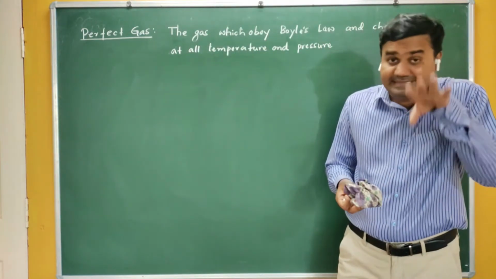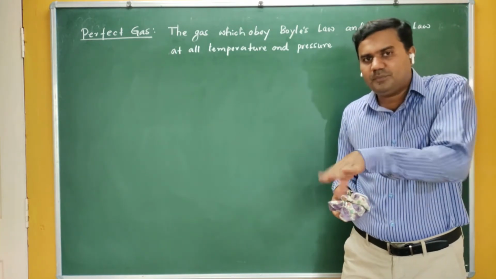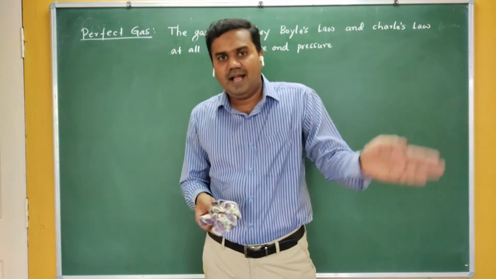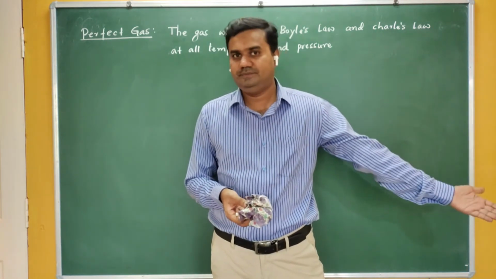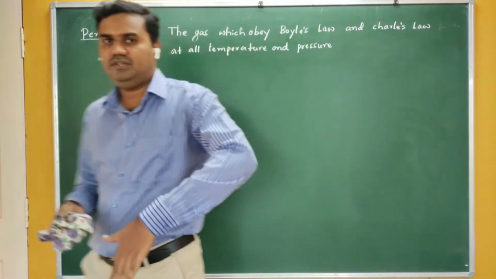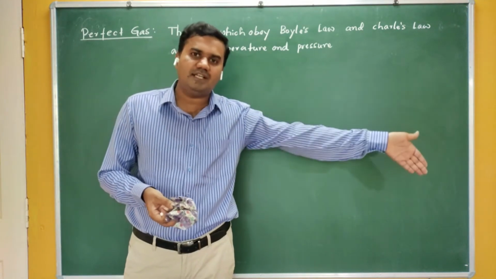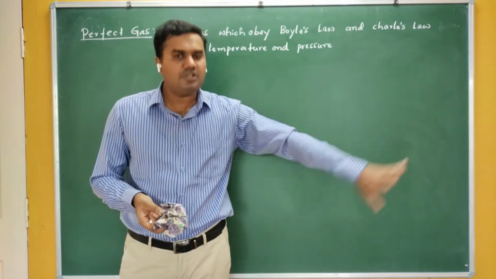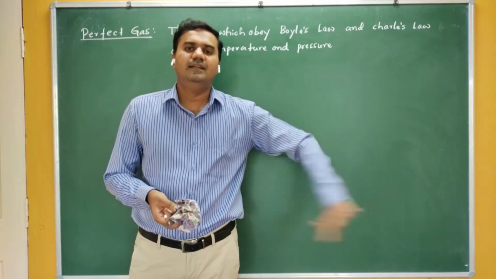That means at the same time you cannot make it obey both. So at one condition it should obey Boyle's law, and at some other conditions it obeys Charles' law. Not at the same time, but in succession. If throughout its journey it obeys Boyle's as well as Charles' law, then I can say that it is a perfect gas.